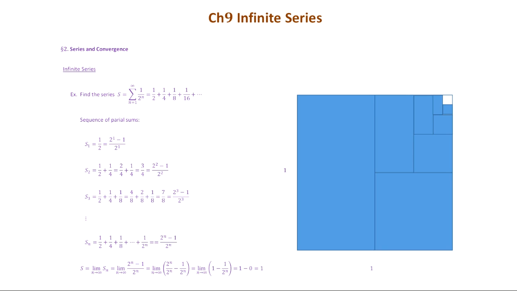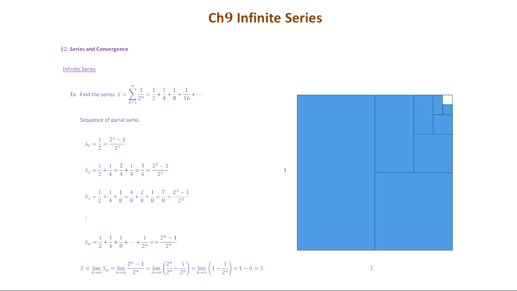All right, so let's do some simple examples and see how we can find the sum of infinitely many numbers of a sequence. In the first example, we have a sequence of 1 over 2 to the n. We try to add all the terms of this sequence. We call this a series, as we already said.